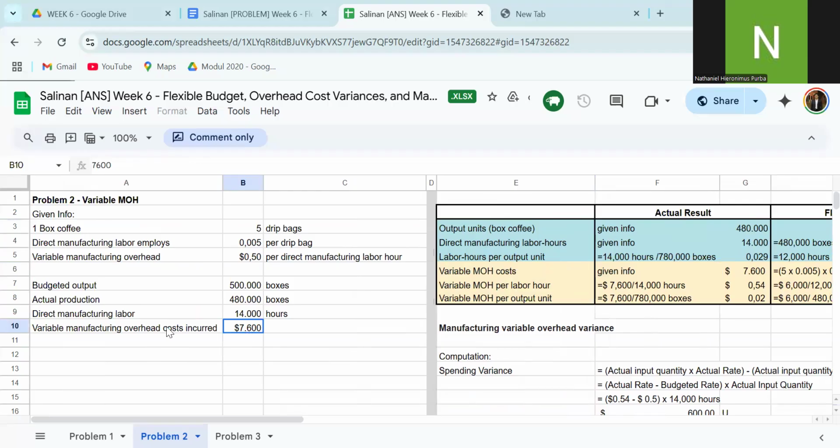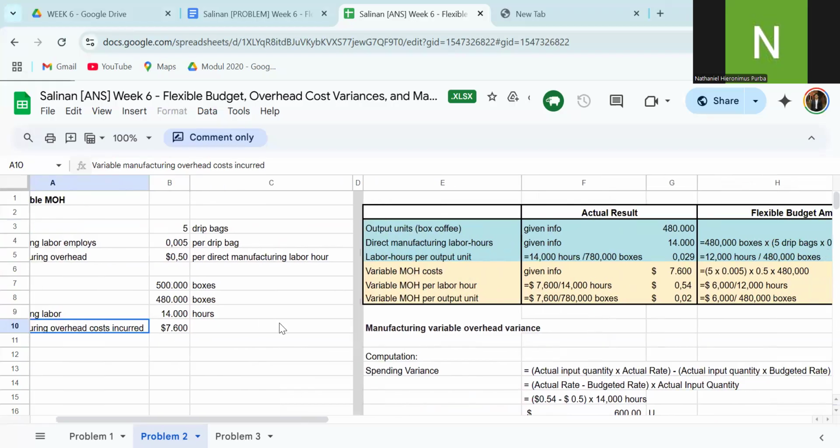This is incurred, so we classify this one as actual. And variable manufacturing overhead per labor hour, we use the direct manufacturing labor hours we already calculated before. So 7,600 divided by 14,000 hours equals 0.54.